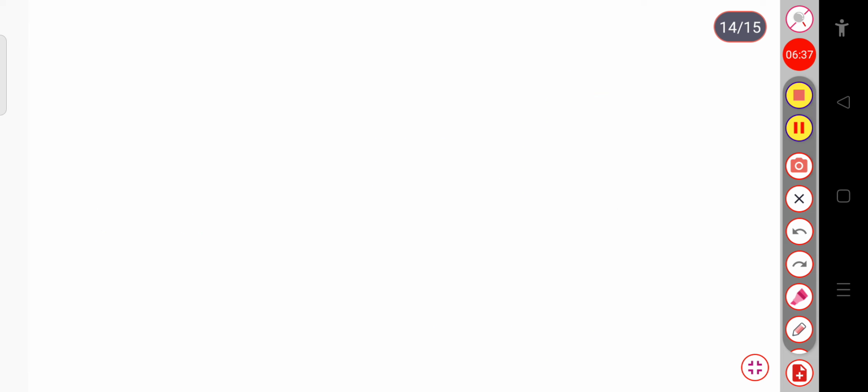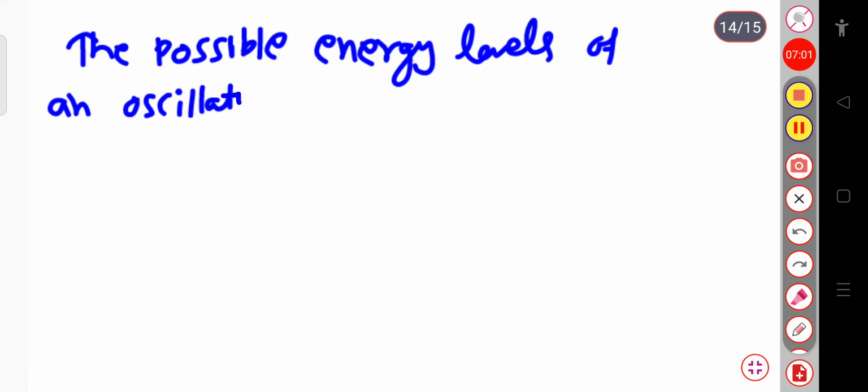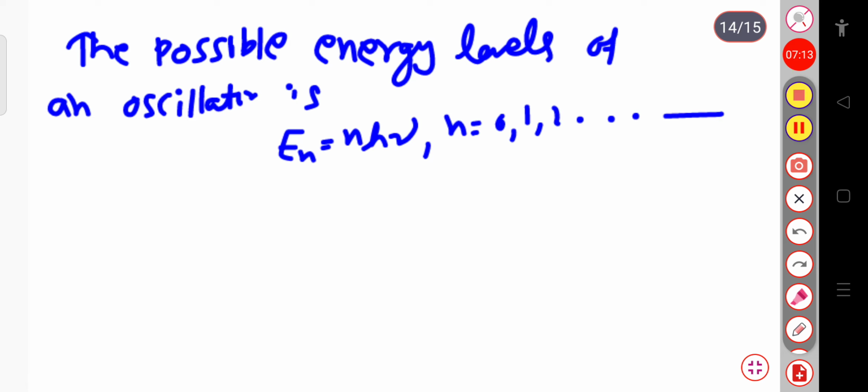So we can write the possible energy levels of an oscillator as En equal to n h nu, where n equals 0, 1, 2 and so on. This is equation 1.